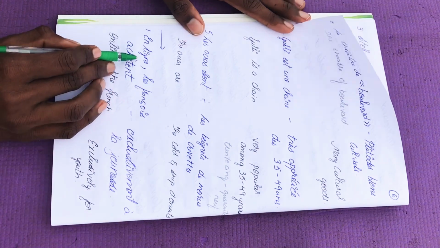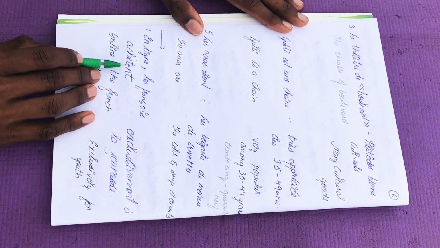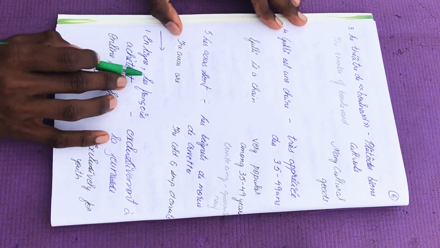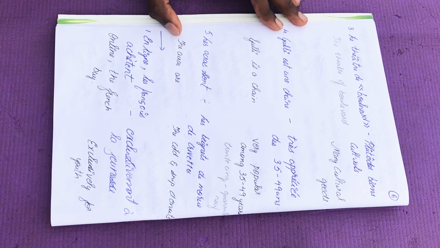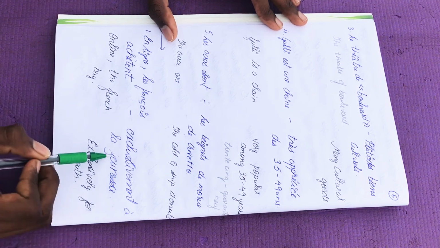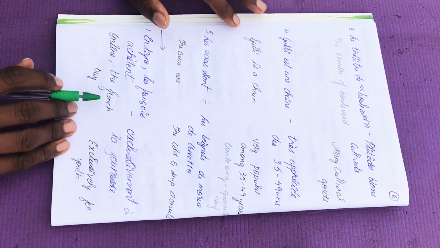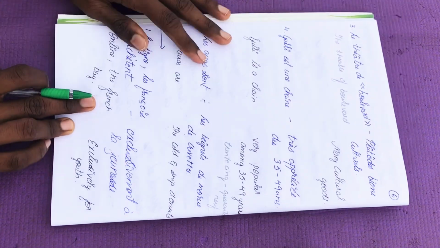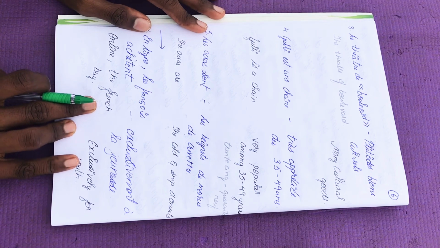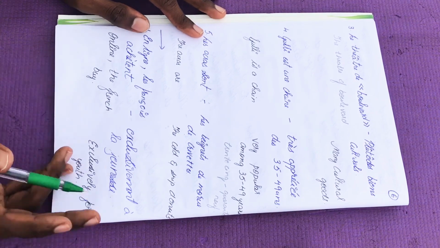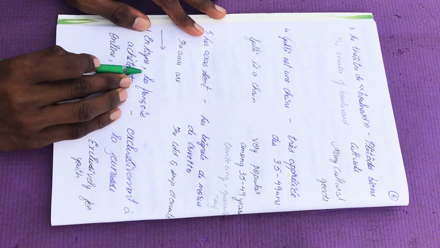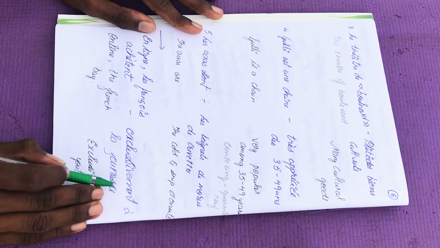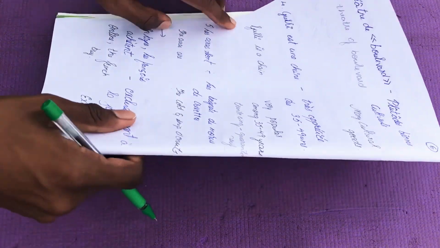Okay. En ligne, les Français achètent. So you can see over here, online, the French buy. Exclusivement, elle ajoute. Exclusively for youth. So online, the French buy exclusively for youth. Basically dress kind. If you relate to this chapter, it's basically a dress. So online, the French buy dresses. There is one chapter in that. En ligne, les Français achètent, exclusivement à la jeunesse.